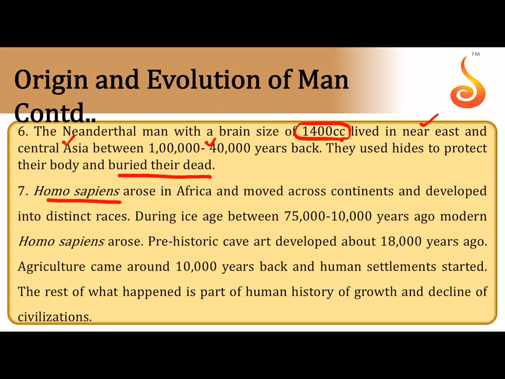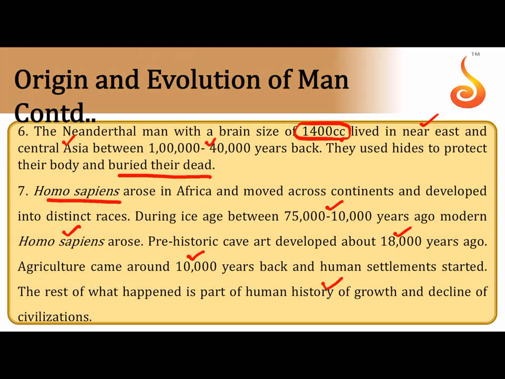And then came Homo sapiens, which probably arose in Africa, and sometime during the Ice Age between 75,000 to 10,000 years ago, the modern Homo sapiens arose, isn't it? And then prehistoric cave art developed around 18,000 years ago. Agriculture came about 10,000 years back, and human settlement started. The rest of what happened is a part of human history of growth and decline of civilizations.